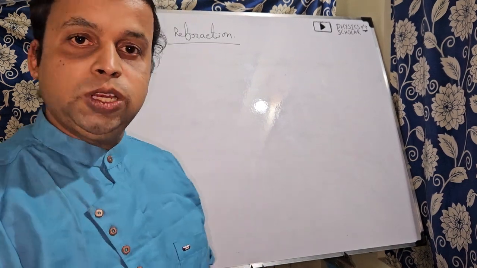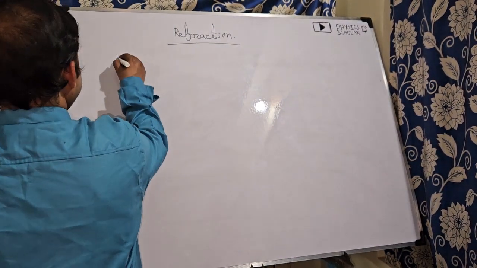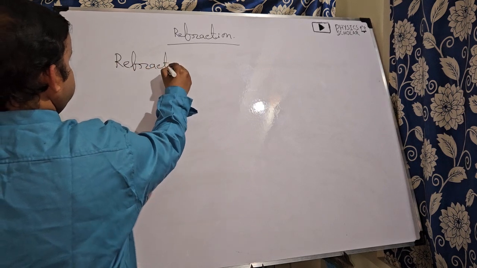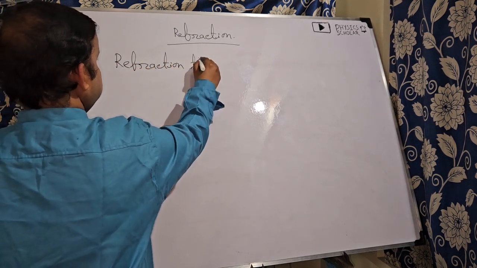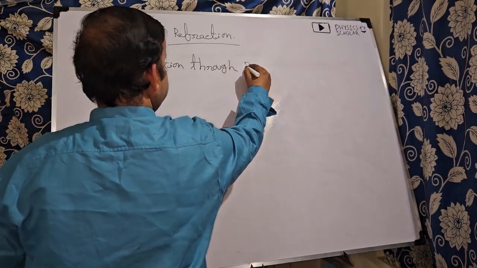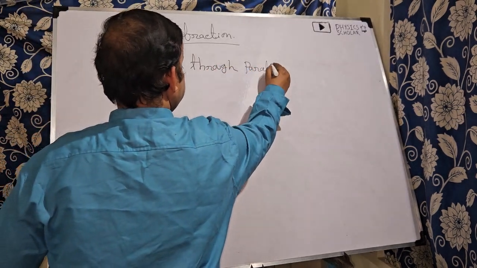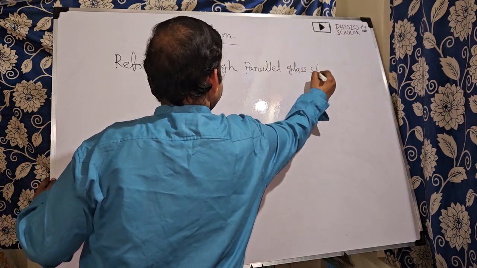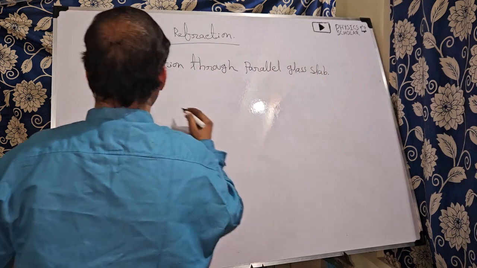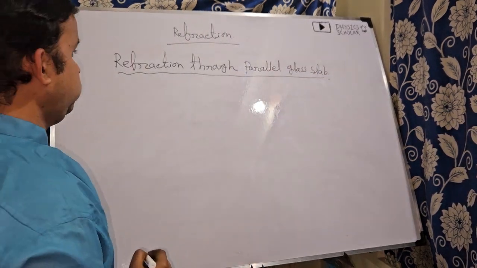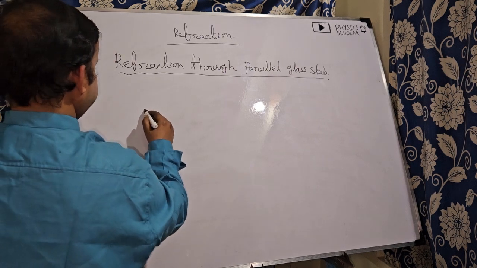Now the next topic is refraction through a parallel glass slab. Refraction through a parallel glass slab.